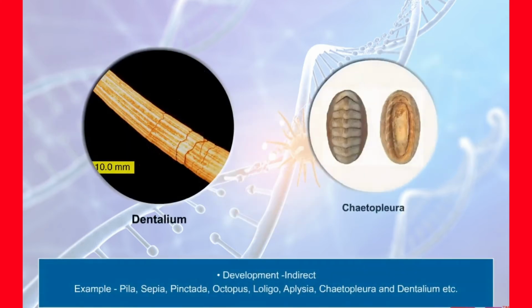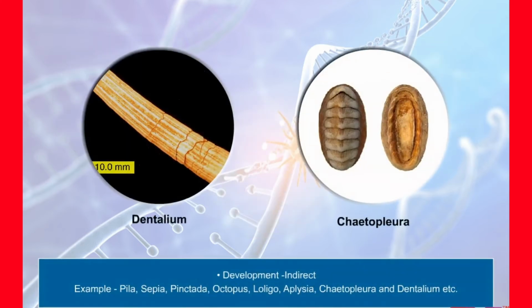Indirect development takes place. Pila, apple snail, Sepia, cuttlefish, Pinctada, pearl oyster, Octopus, devilfish, Loligo, squid, Aplysia, sea hare, Chaetopleura, chiton, and Dentalium, tusk shell, are some examples of this phylum.